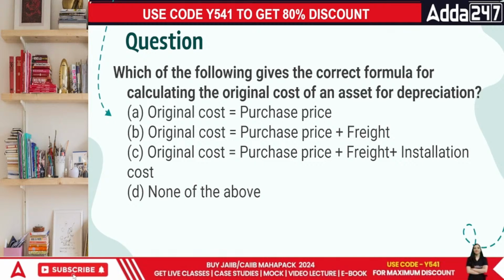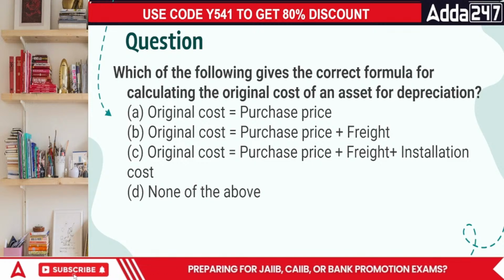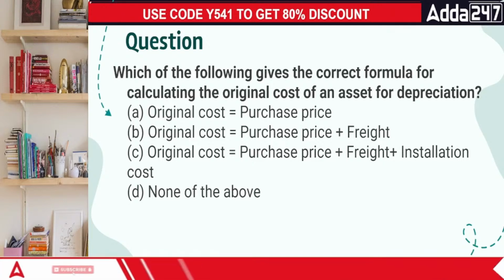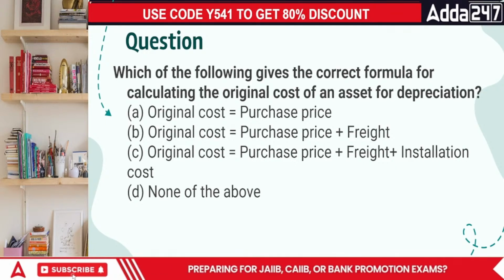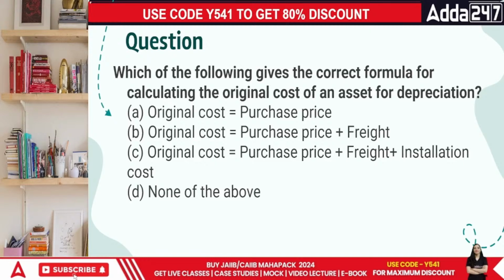Everyone, what's the question? Which of the following gives the correct formula for calculating the original cost of an asset in terms of depreciation? In this case, original cost is equal to purchase price, the price that you are gonna pay. But we are Indians, we do not buy things at purchase price.